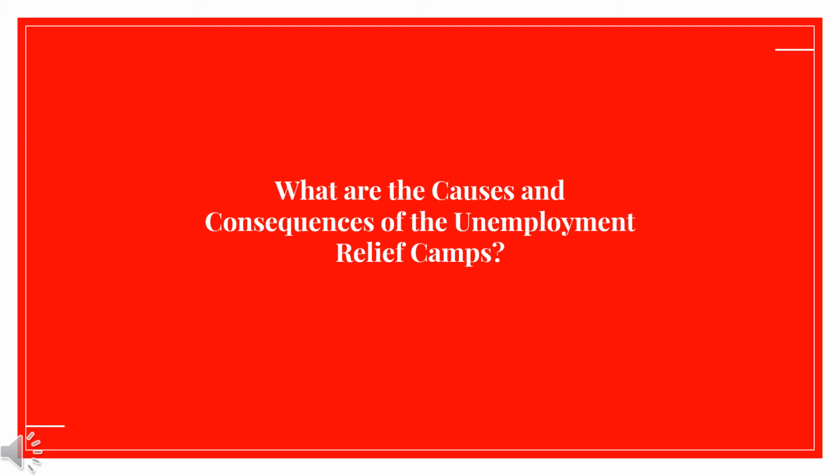This started the On to Ottawa trek. The protesters sent a group of delegates to the capital to meet with R.B. Bennett, but Bennett did not take them seriously and basically dismissed them. This meeting was a cause of the Regina riot, which was the true consequence of the unemployment relief camps. Bennett was very heavy-handed in dealing with this riot and the protesters, and eventually one protester and one police officer was killed.